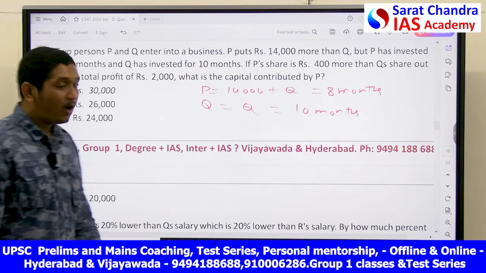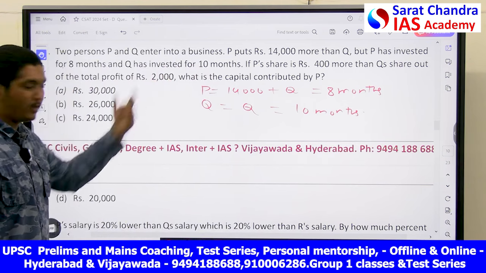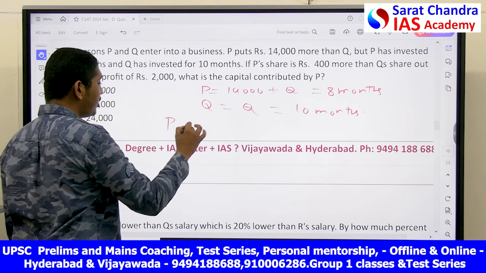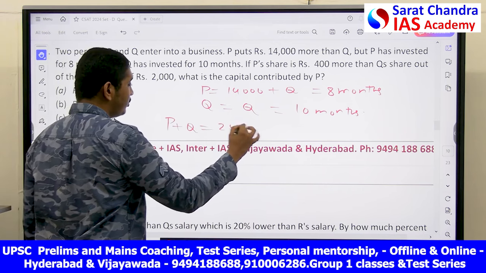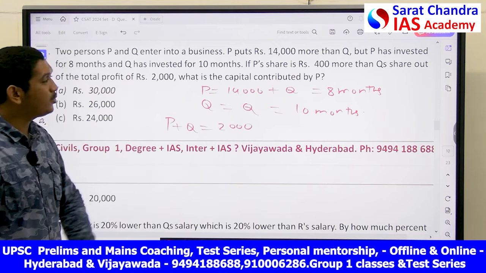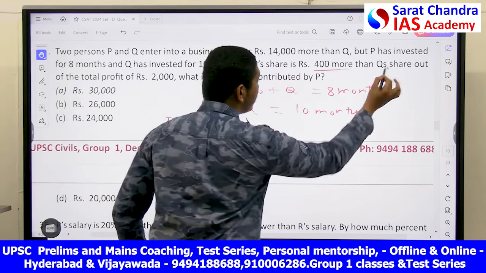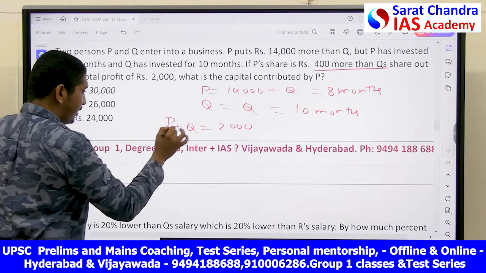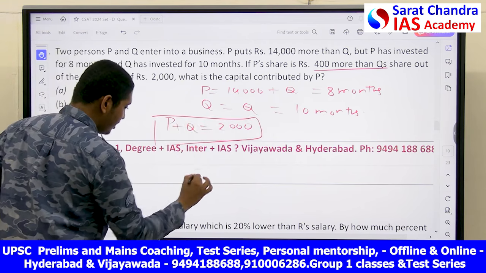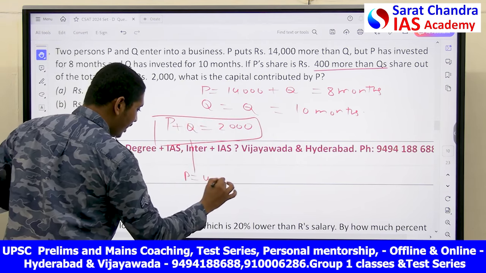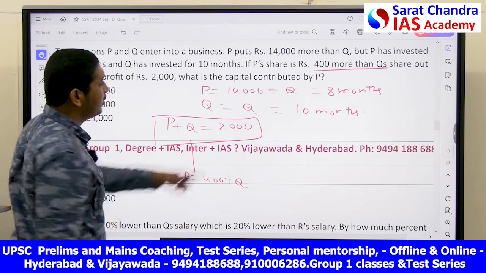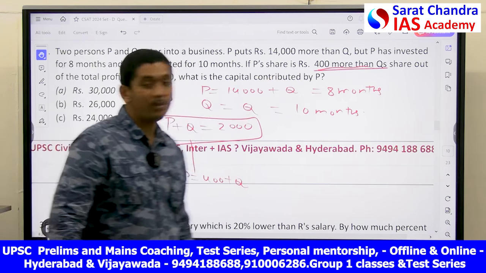Now, out of the total profit of 2,000 rupees, P plus Q, what is the profit they got? 2,000 rupees. Of this 2,000 rupees, how much did P get? 400 rupees more than Q. That is, P is equal to 400 plus Q, what he got. You see, P's share is 400 more than Q.